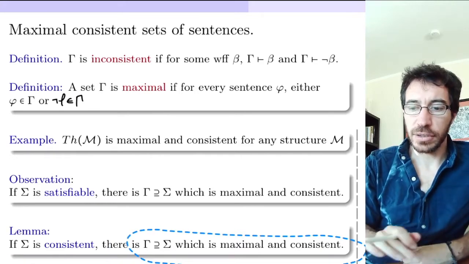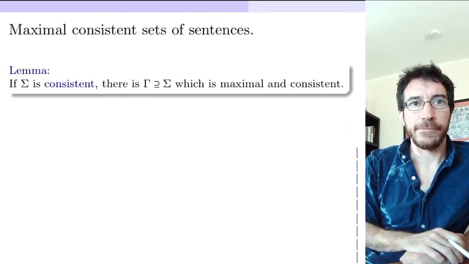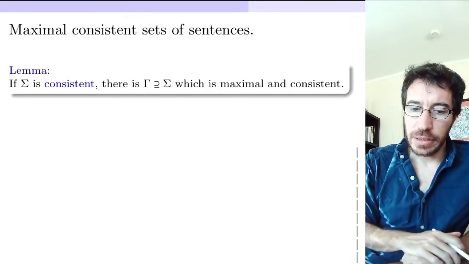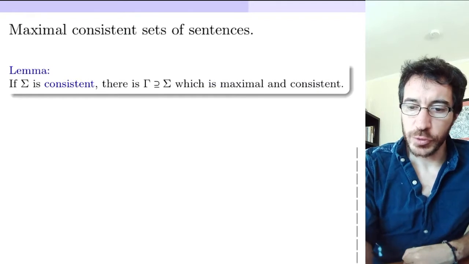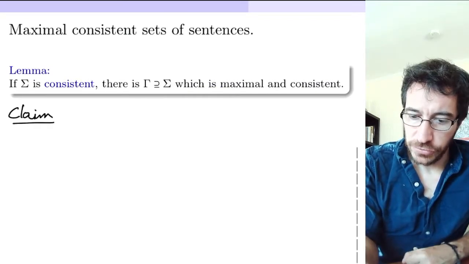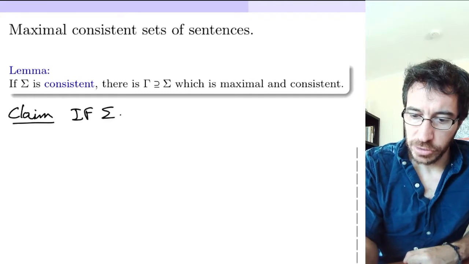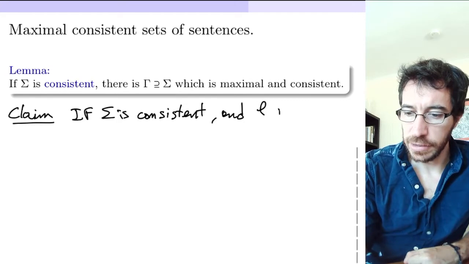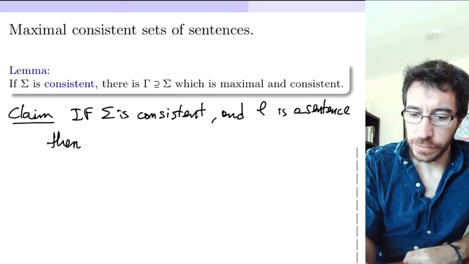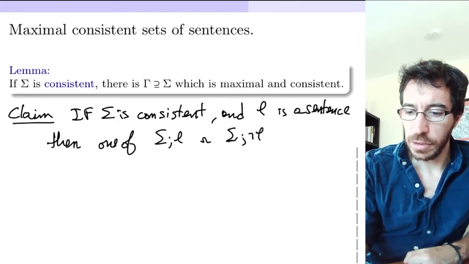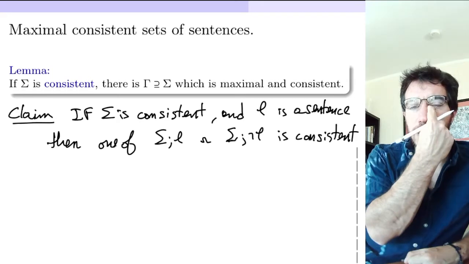How do we show that? So here is the lemma again, so that we can write a proof. The claim that we need to show is that if sigma is consistent and phi is a sentence, then one of sigma union phi or sigma union not phi is also consistent. So this is the lemma that we're claiming here.